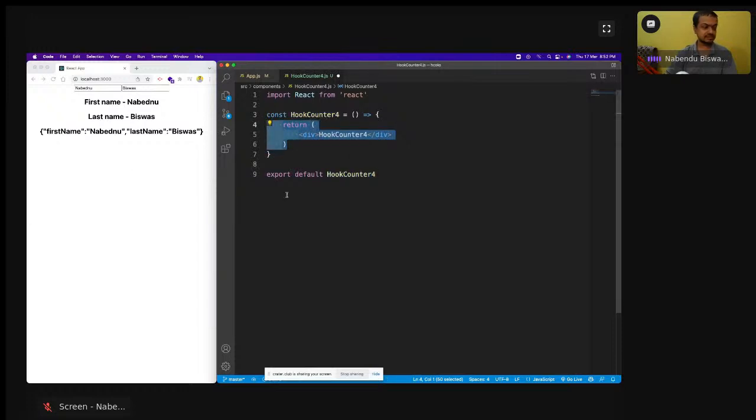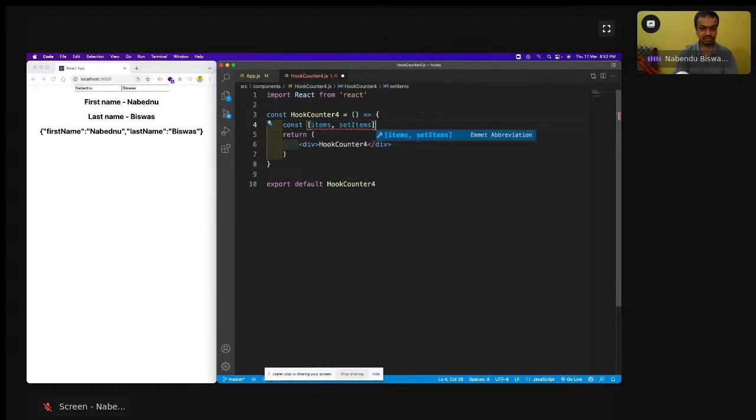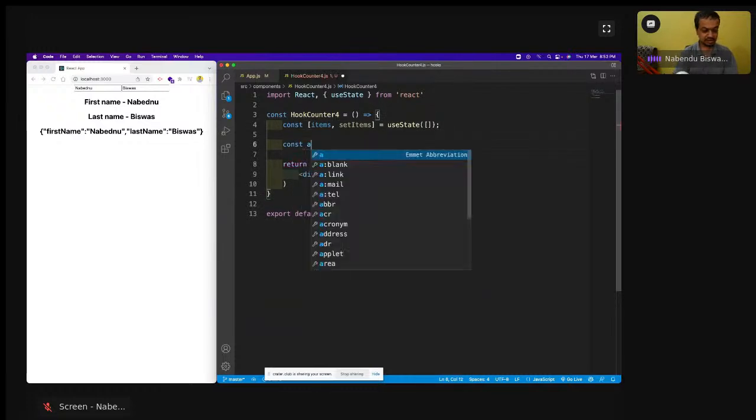And then let's have a const items, comma, set items is equal to use state of this empty array. Then you have this new state, and then const add item equal to like this.